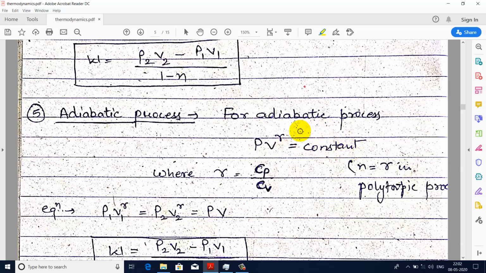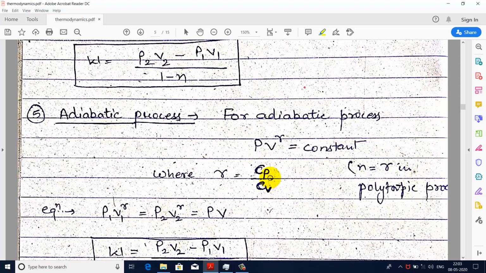In the polytropic process we also took the same formula, but in place of gamma there was n. So we can say that in a polytropic process if we put n equals gamma, then it is an adiabatic process. What is gamma here? Gamma is Cp upon Cv.